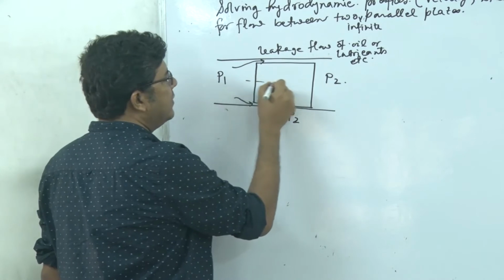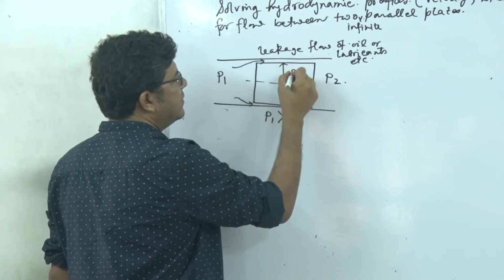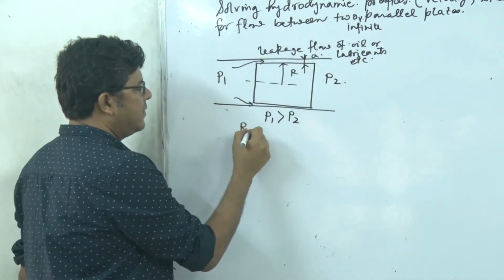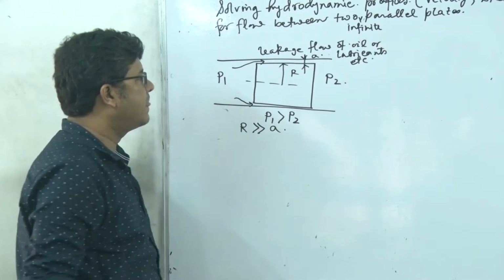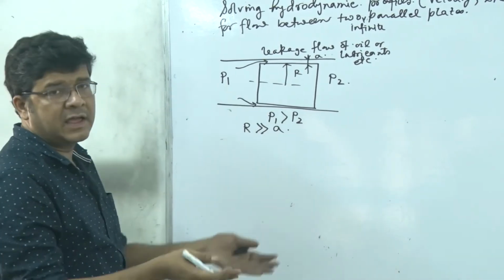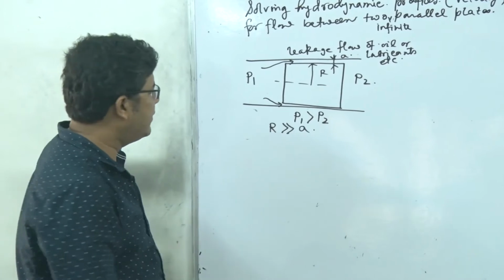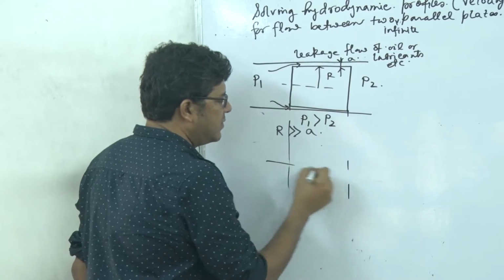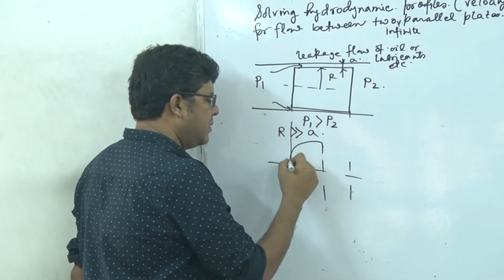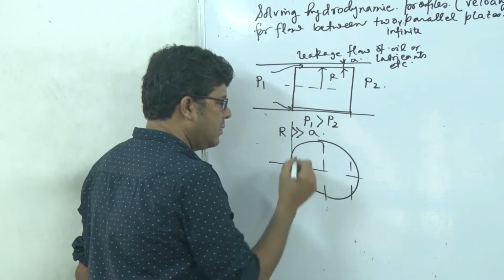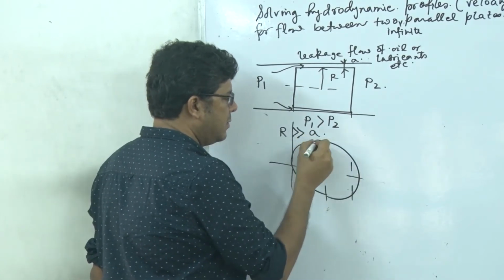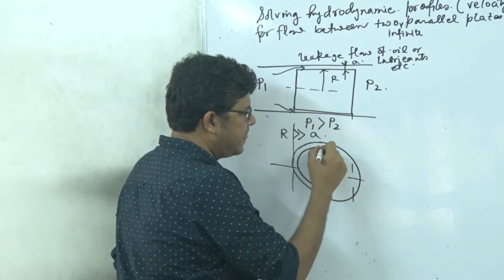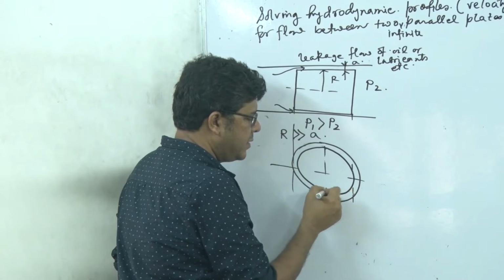Now you see, compared to that radius, this gap itself is very, very small, right? So you can neglect the effect of curvature in the overall hydrodynamic profile, and actually in section it seems like this annular section, right?